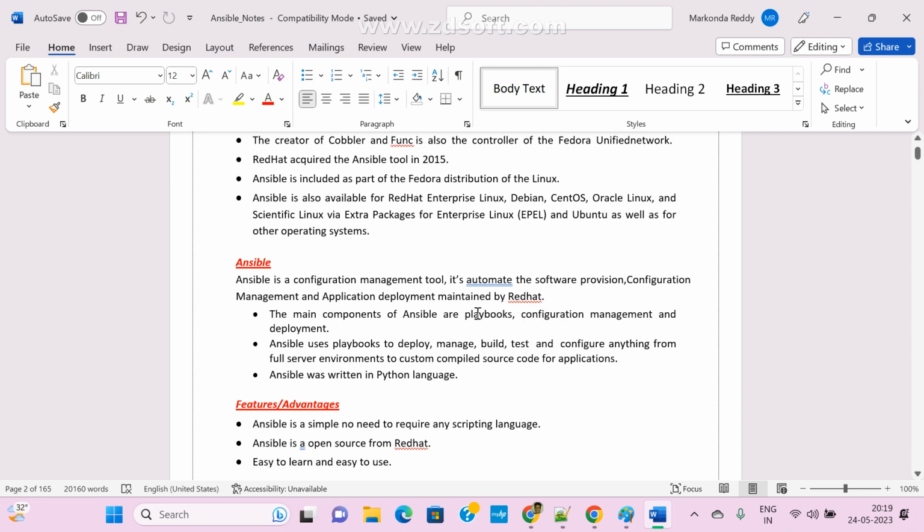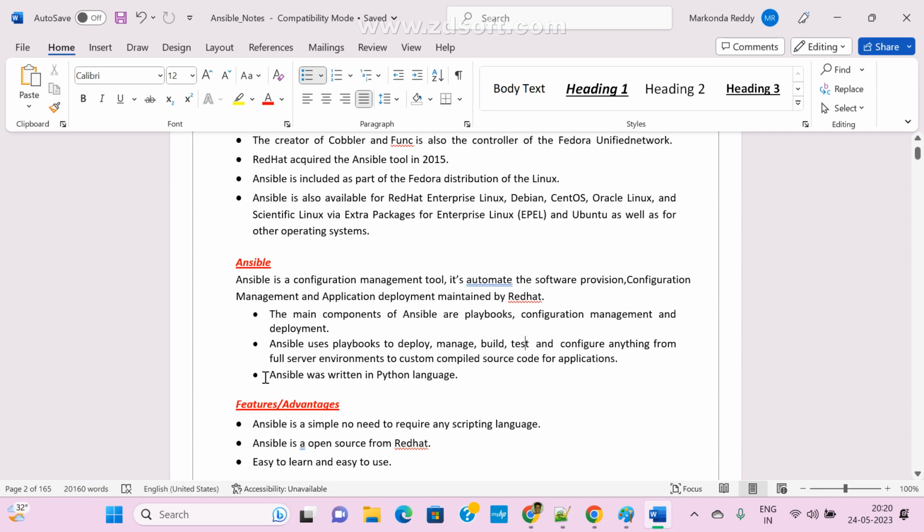Okay, so these are the main components: playbooks, roles, and configuration, and ad hoc commands. See here, Ansible uses playbooks to deploy, manage, build, and test, and we can configure anything.